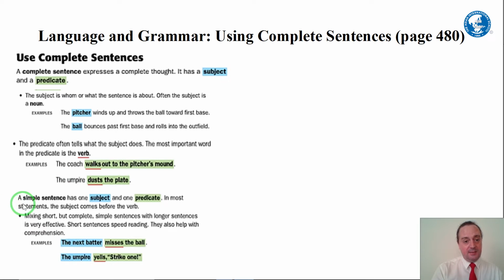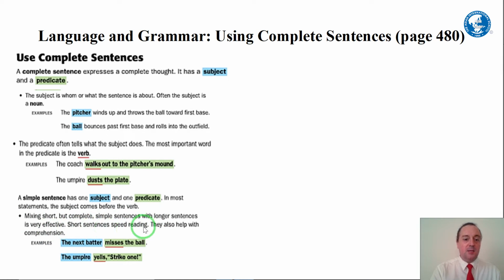A simple sentence has one subject and one predicate. In most statements, the subject comes before the verb. You can have a complex sentence or a compound sentence that has multiple subjects and multiple predicates. But here, a simple sentence has one subject, one predicate. That keeps it simple. Now, mixing short but complete simple sentences with longer sentences is very effective.